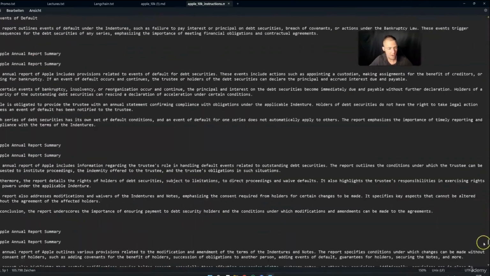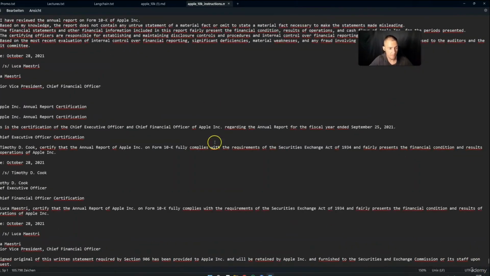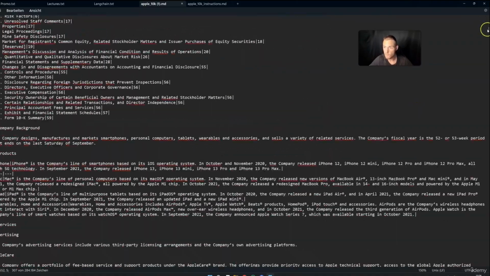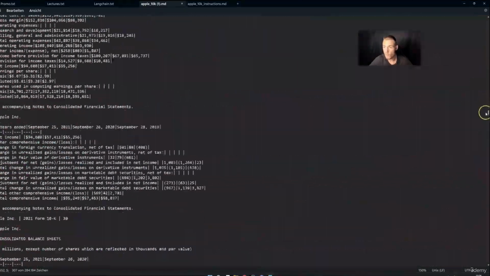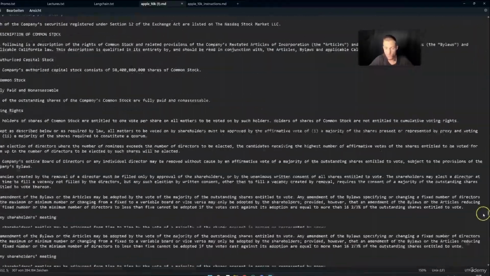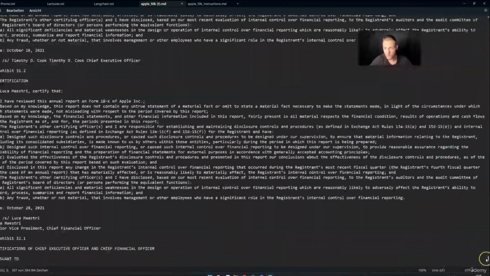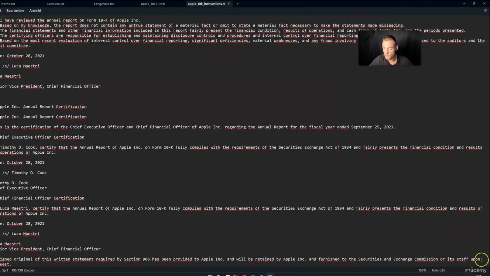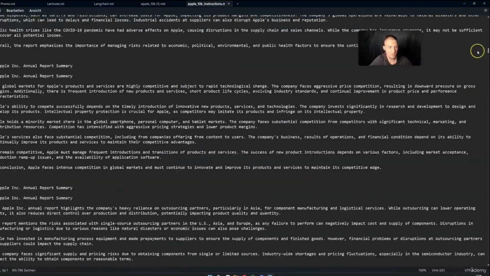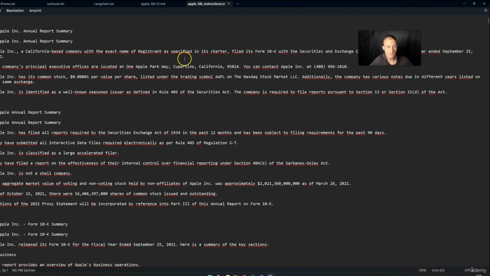So here we have a lot fewer lines. We have simply the summary from our file. Yeah, I hope you can see it. So this is now really a lot shorter. This is our original. I think this is roughly half the amount of the text. And this is our summary. So the summary is of course a lot shorter, and this makes a lot of sense if you want to train a perfect RAG application.